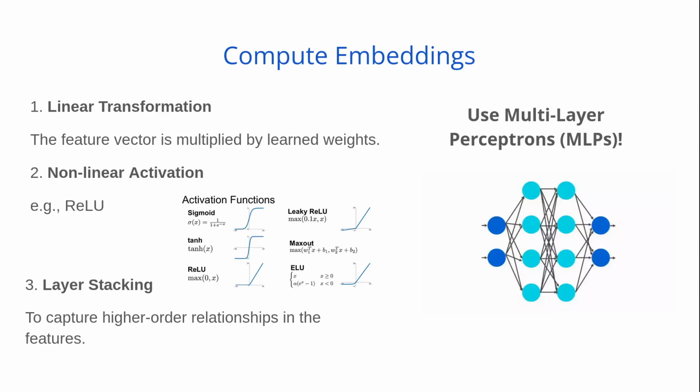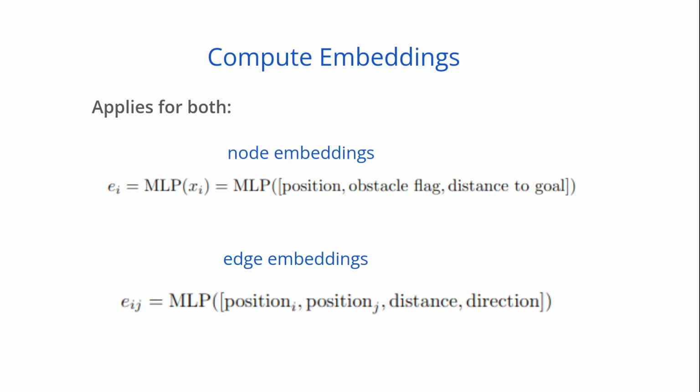Firstly, they multiply feature vectors by learned weights. Next, they apply an activation function, like ReLU, to introduce complexity, so that our network can capture more complex nonlinear relationships. After this, we stack layers, and we do this process for both node embeddings and edge embeddings.